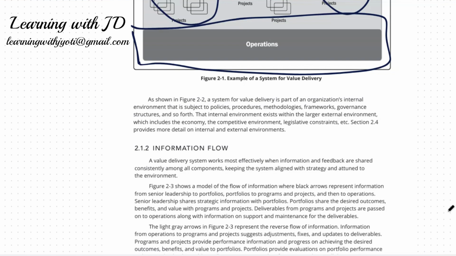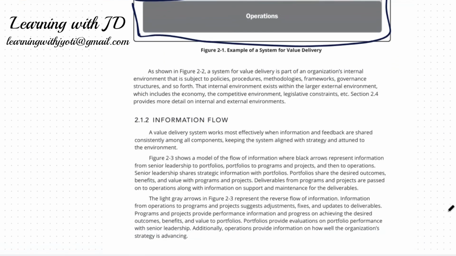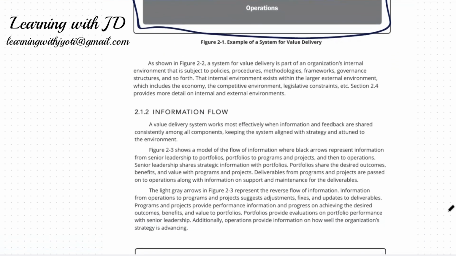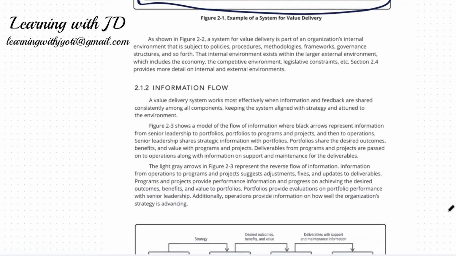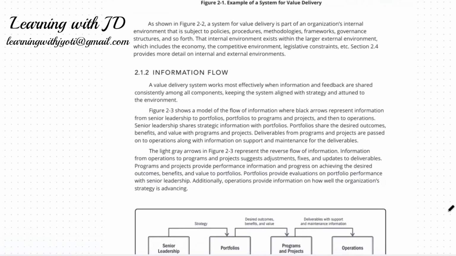So a system for value delivery is a part of the organization's internal environment that is subject to policies, procedures, methodologies, etc. The internal environment exists within the larger external environment, which includes the economy, the competitive environment, etc. Let's look at the information flow, as to how the information actually flows.